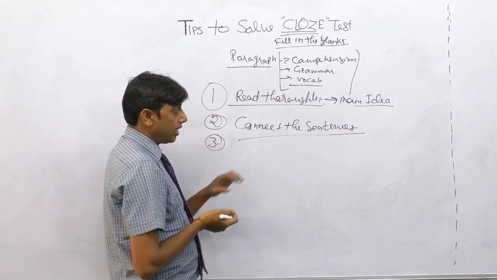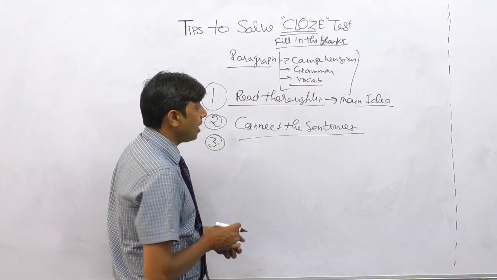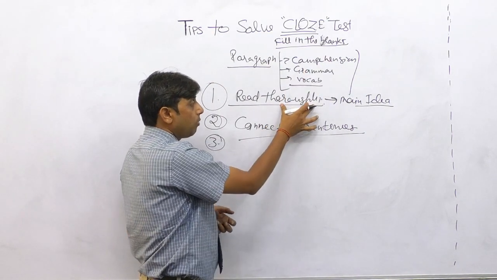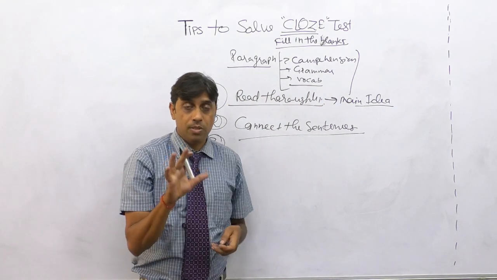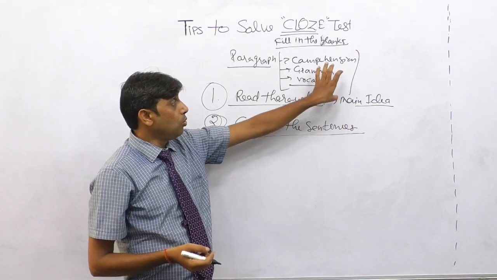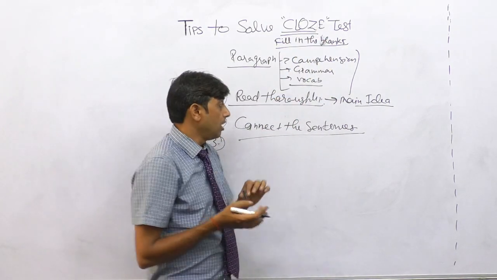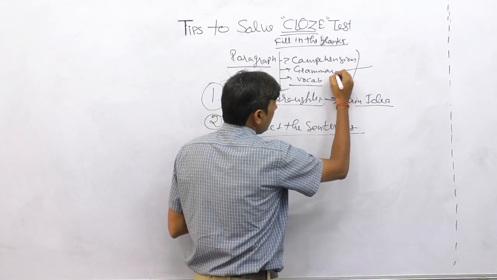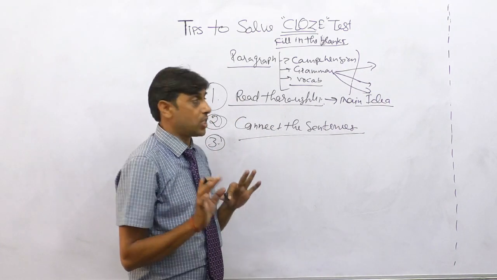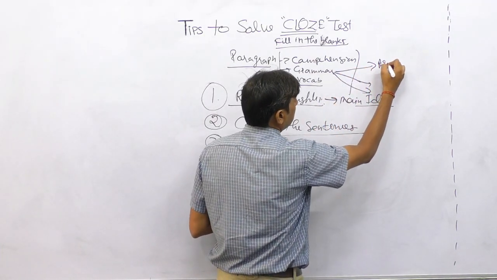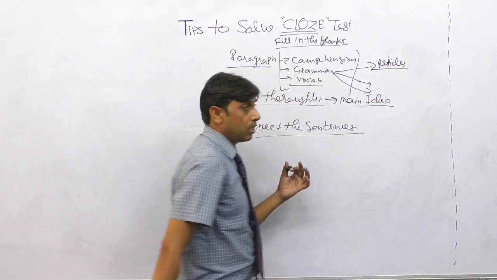Point 3 is about grammar. These blanks may be related to grammar. When I said comprehension, the moment you are clear about the main idea, please understand that you will be in a condition to solve the cloze test 60% correctly. Correct? So, grammar. What kind of topics can there be from grammar for a cloze test? One is, of course, articles. A very confusing topic.